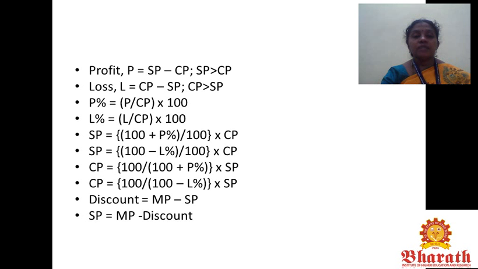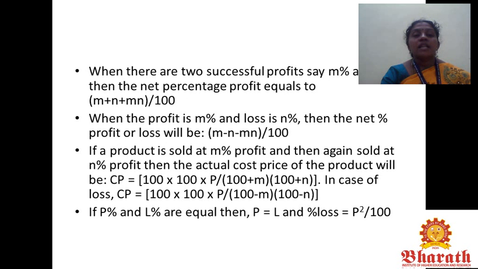Discount formula: market price minus selling price. Therefore, from this formula, selling price equals market price minus discount. So when there are two successive profits, say m percentage and n percentage, then the net percentage profit equals m plus n plus mn divided by 100. When the profit is m percentage and loss is n percentage, then the net percentage profit or loss will be m minus n minus mn divided by 100.